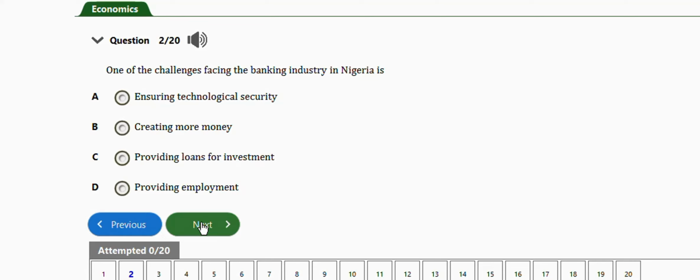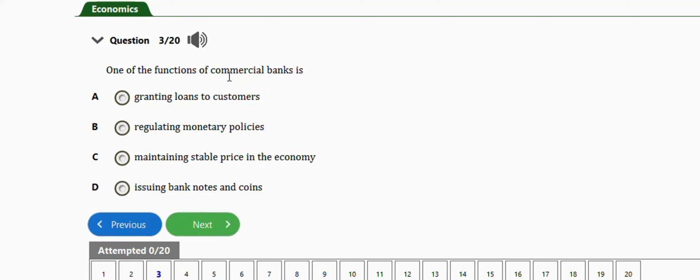The next question is this one. It says one of the functions of commercial banks is, we have option A, granting loans to customers, regulating monetary policies, maintaining stable prices in the economy, issuing banknotes and coins. So the right answer is option A, which is granting loans to customers. Very, very important.